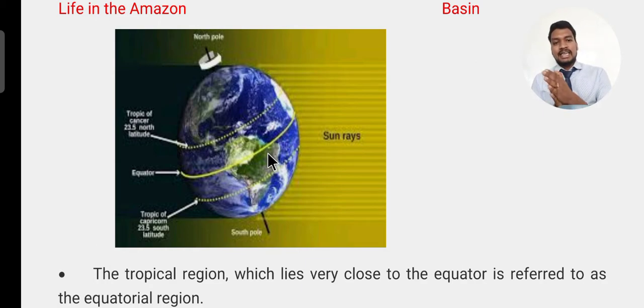So these areas will have more water molecules in the day because of high temperature. Even in the night they will have water molecules. Humidity will remain the same in the night, and the climate, meaning the weather, in the night, the temperature decreases.